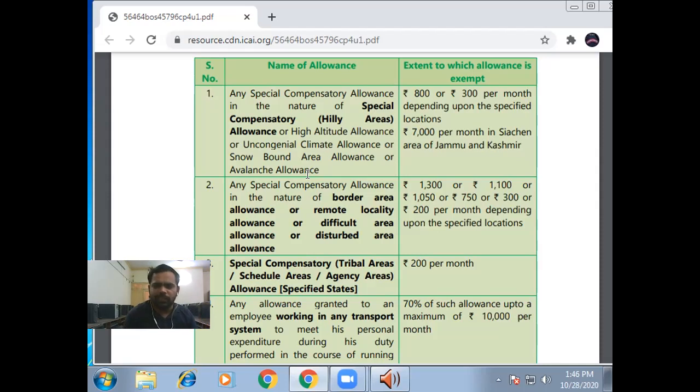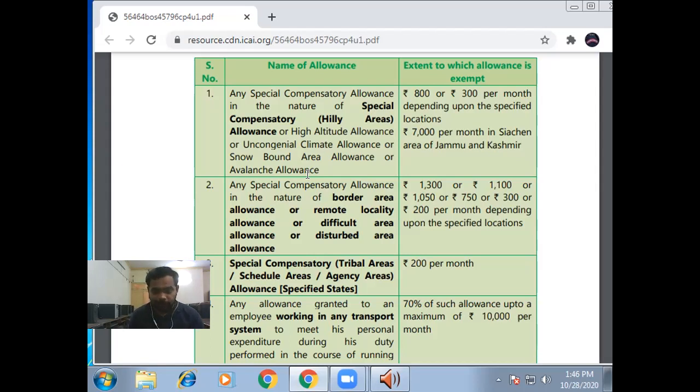You know about Siachen? Siachen is the toughest area of India. I think the temperature of Siachen is minus 40 degrees. That's why life is so difficult in Siachen, and that's why the amount of allowance is 7,000 per month.